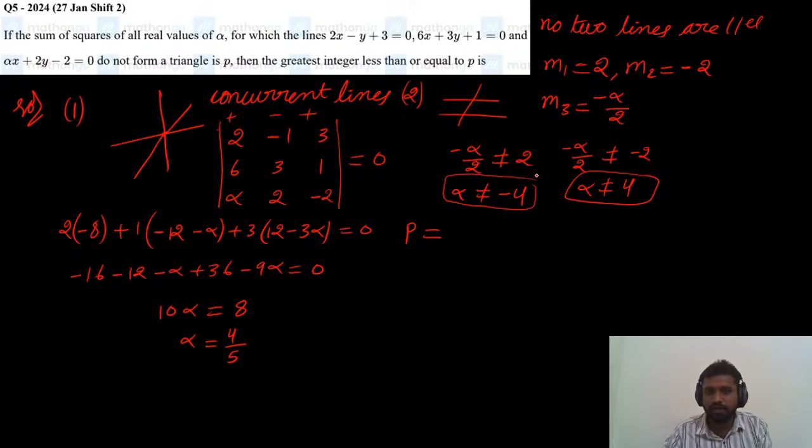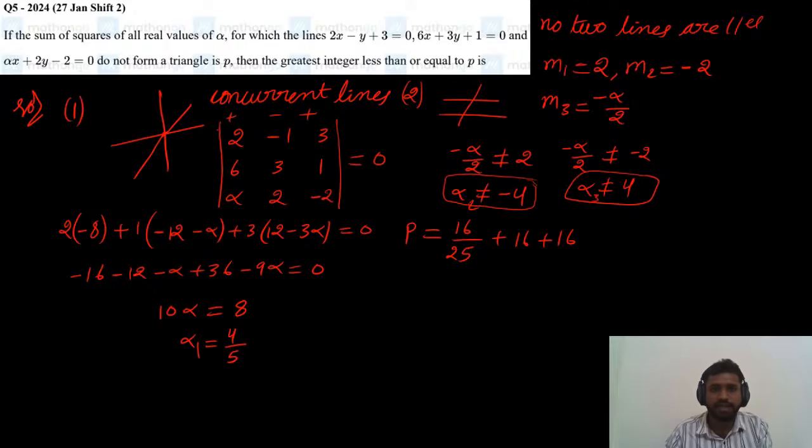The condition is they should not form a triangle, and if alpha equals minus 4 or alpha equals 4, they may form a triangle. So these values also we have to consider. So this is alpha 1, alpha 2 and alpha 3. What is the value of p? P is the sum of squares of all these real values of alpha. So the square of alpha 1 is 16 by 25, and the square of 4 is 16, the square of minus 4 is 16. So this is the value of p.